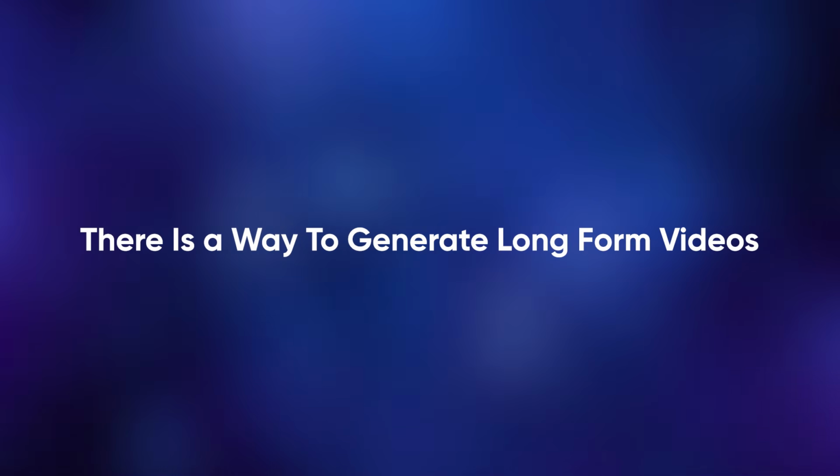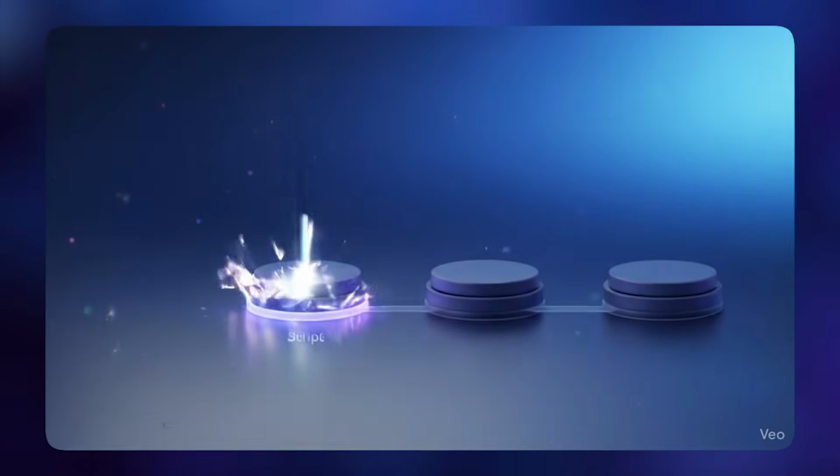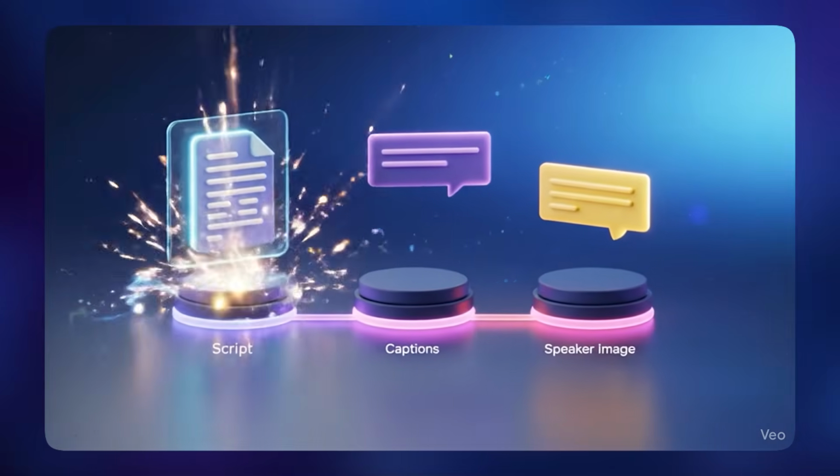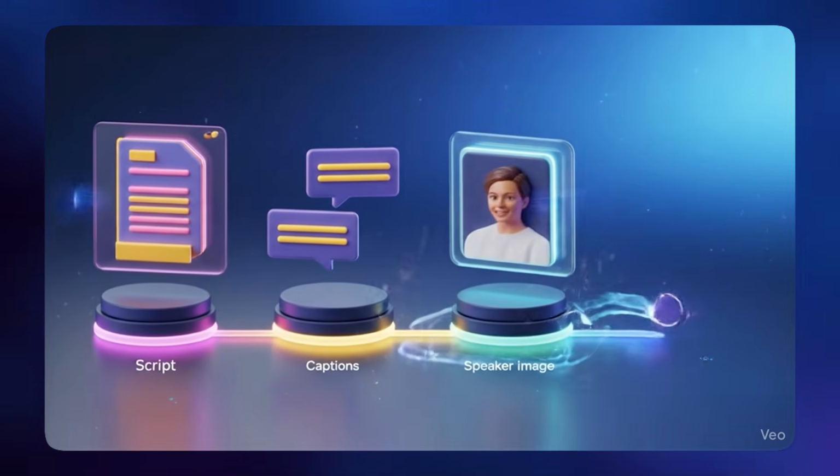You don't need fancy tools, you don't need paid APIs, and you definitely don't need to spend a single dollar just to create content, because there's a way to generate full long form videos, from script writing to captioning and a speaker image, everything automatically without even paying for anything.